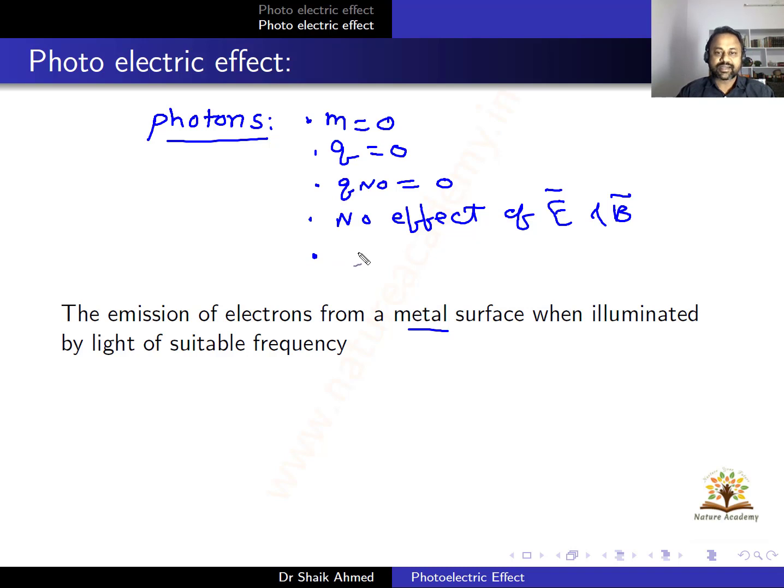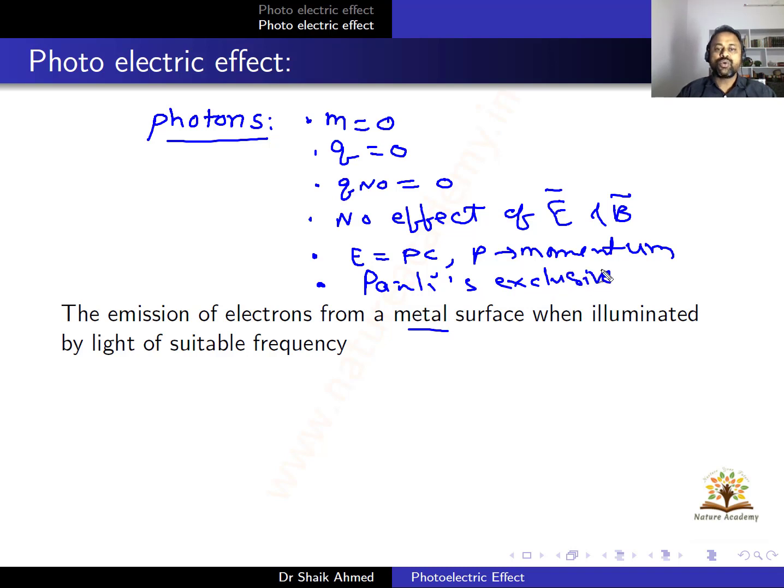A photon is characterized by energy E equals P into C, where P is the momentum of the photon. Photons do not obey Pauli's exclusion principle. What is Pauli's exclusion principle? It states that no two fermions can occupy the same state, but many photons can occupy the same state. So Pauli's exclusion principle fails in the case of photons. Next, what is the spin of a photon?